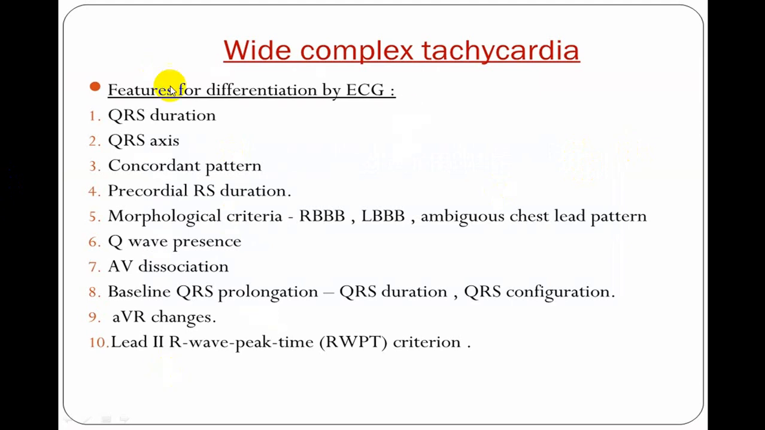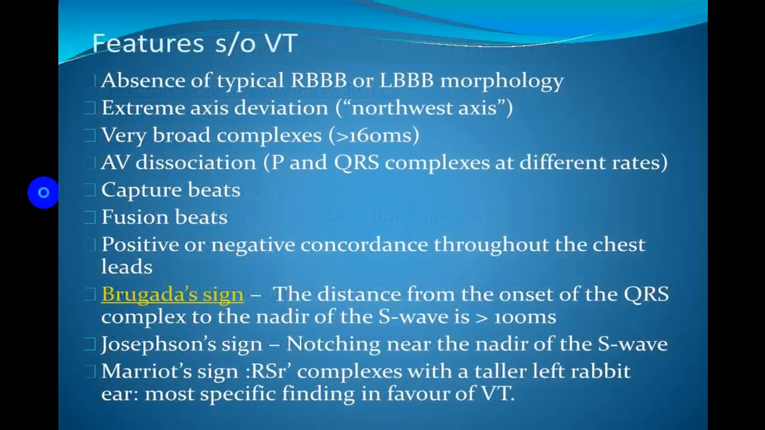These are different modes in which you try to look at the ECG and differentiate between wide QRS tachycardias. I am running fast: QRS duration, QRS axis, concordant pattern, precordial RS duration, morphology criteria of RBBB, LBBB, Q wave presence or not, AV dissociation present or not, then baseline QRS prolongation, aVR changes, and lead II R wave peak time. We call it the RWPT criteria in lead II. So these are 10 different criteria which are being utilized. Some people utilize these criteria.